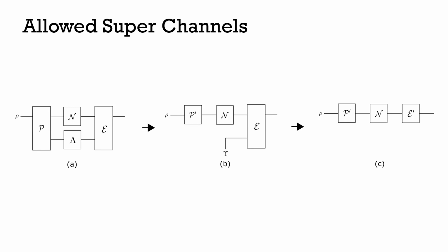And then you worry about the fact that you might be able to increase the amount of dynamical resource because you haven't actually applied your state through your channel N. So it's to prevent it being dynamical resource increasing.